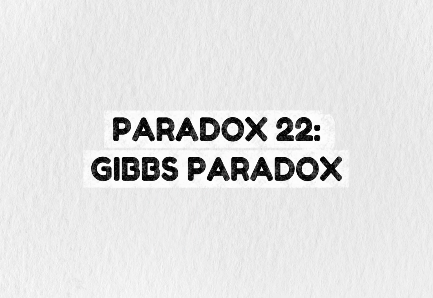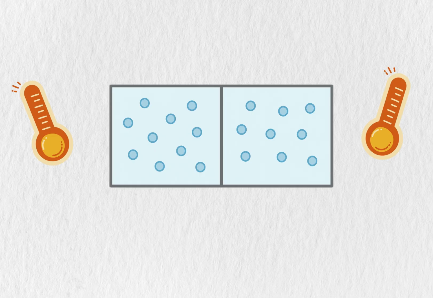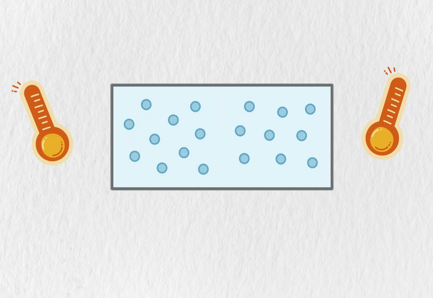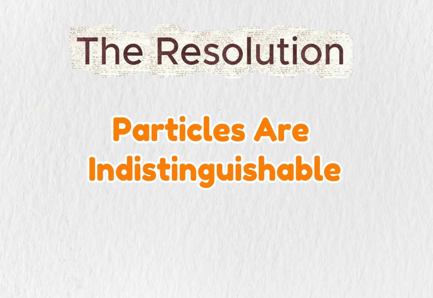Paradox 22. Gibbs Paradox. If you have two containers of the same gas at the same temperature and pressure, separated by a partition, removing the partition shouldn't change the total entropy. But naively calculating it in classical stat mech suggests the entropy increases, the mixing entropy. The resolution: particles are indistinguishable. Once you account for quantum indistinguishability properly, the extra entropy vanishes.